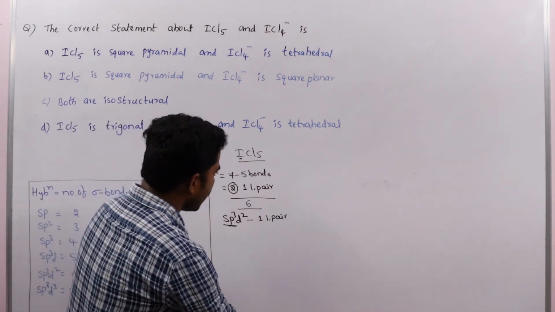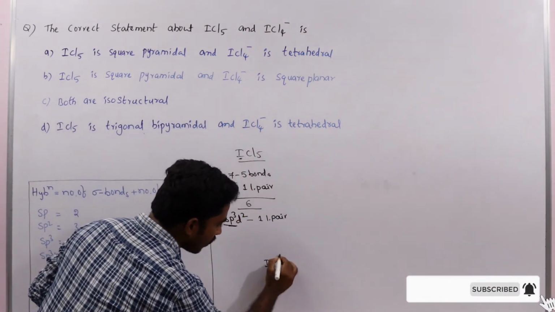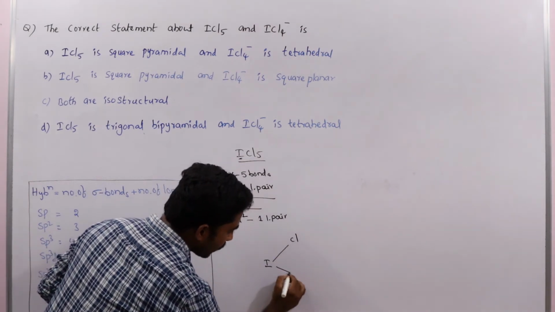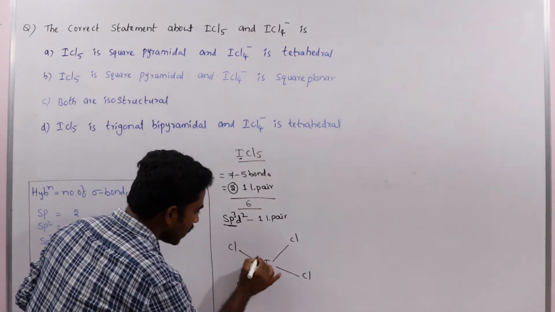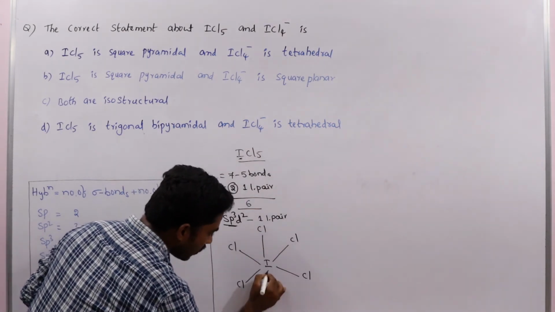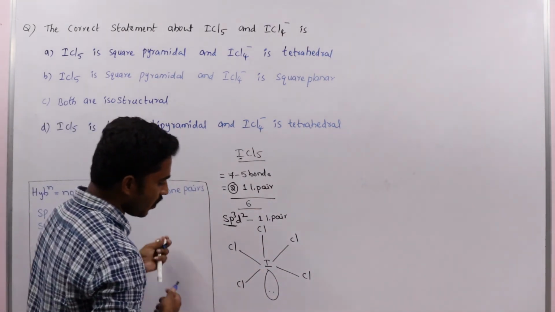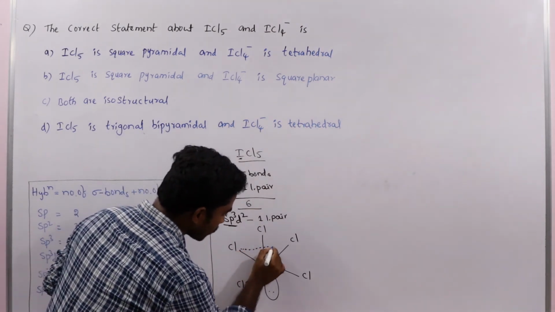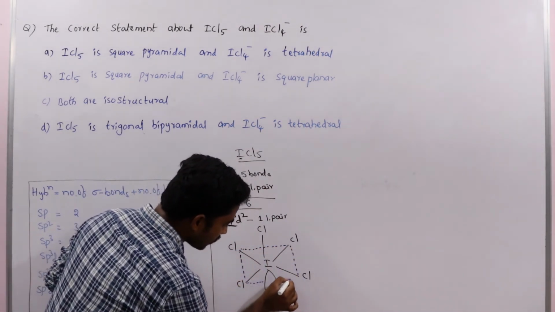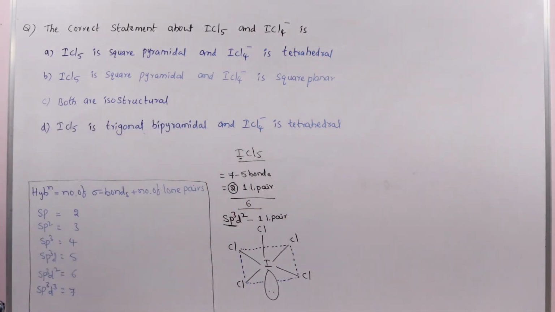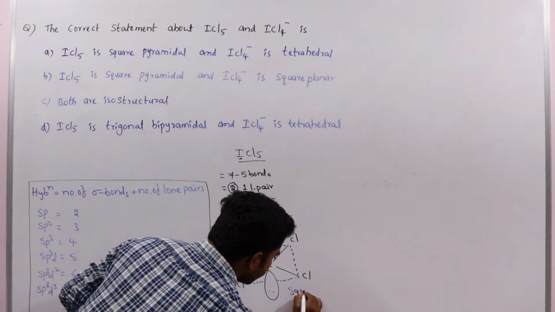Iodine is the central atom, here Cl, one more Cl, and one more Cl, and here one lone pair. So this is a square pyramidal structure. Clear? So which structure is it? Square pyramidal.